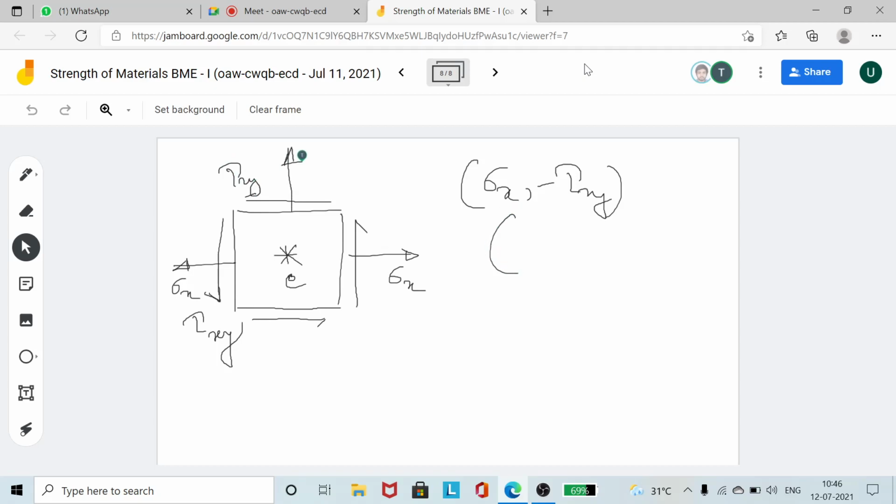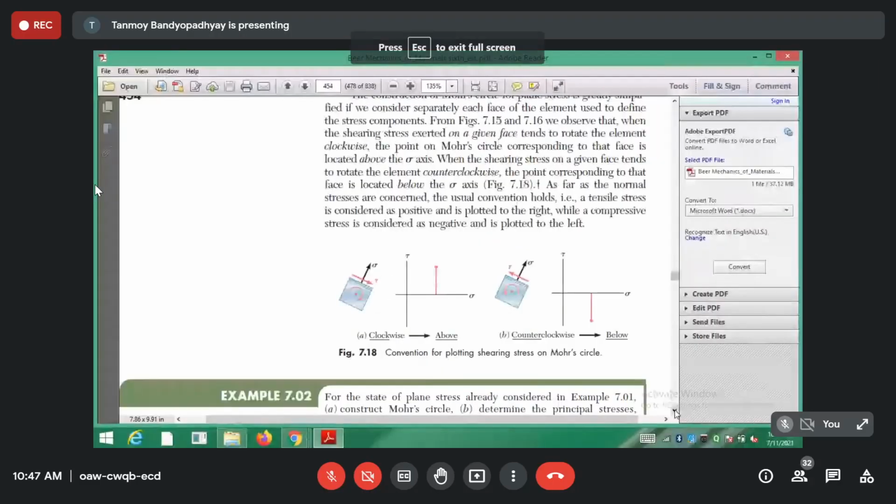The sigma y face, you have to plot taking sigma y plus tau xy. This sign convention is given in the book of Beer Johnston, you can follow it at your home. Study this section to see why they have taken sigma x minus tau xy and sigma x plus tau xy. This sign convention is given on page 454. When the shear stress moment is clockwise, you have to take the point above the sigma axis, and when it is anti-clockwise you have to take it below the sigma axis. That's it.